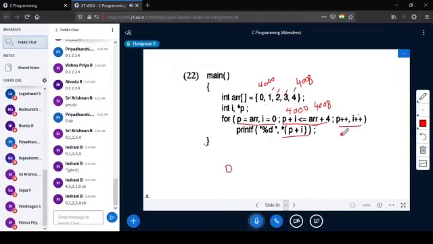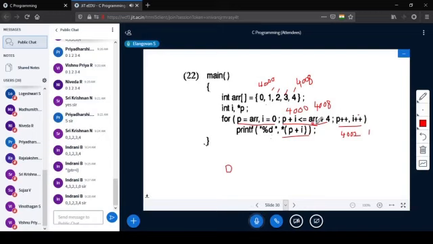P becomes 4002 and I becomes 1. Now coming here, P plus I. What is P plus I? 4002 plus 1, which is nothing but 4004. 4004 less than or equal to 4008.